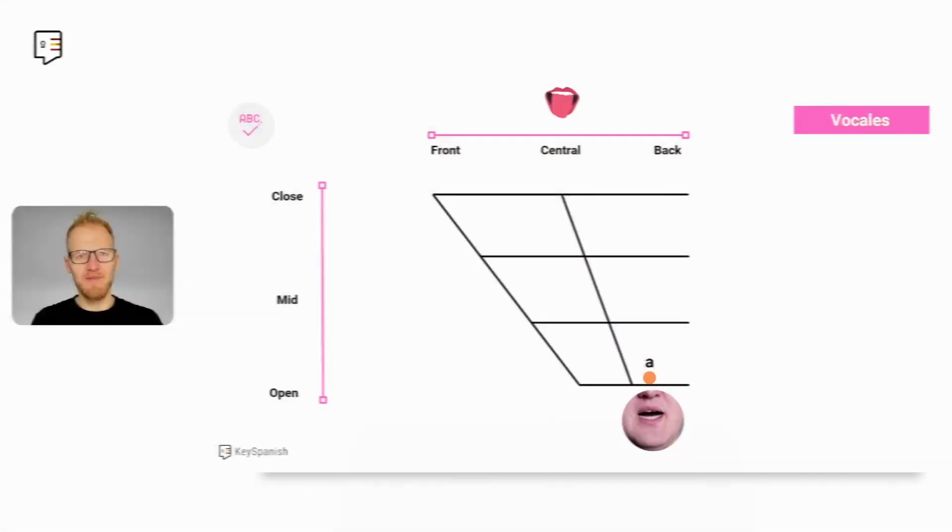Now let's break down each of the letters and its sounds. And as we said, we're going to get started with the vowels. Vowels in Spanish are much more straightforward than in English.